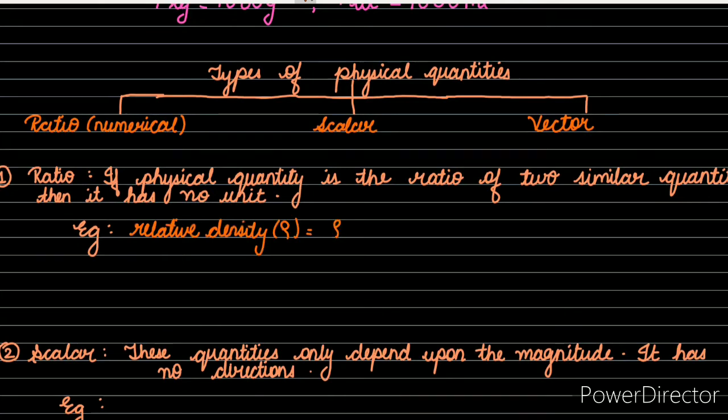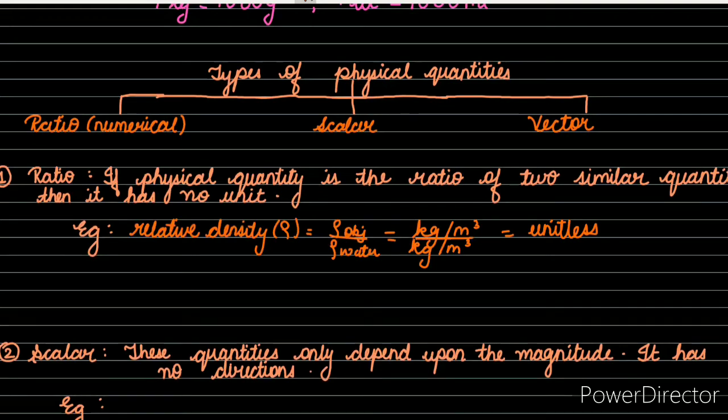If we consider the density of an object relative to the density of water, as they both have the same units, that is kilogram per meter cube divided by kilogram per meter cube, they both get cancelled out. Hence, it will become a unitless quantity.